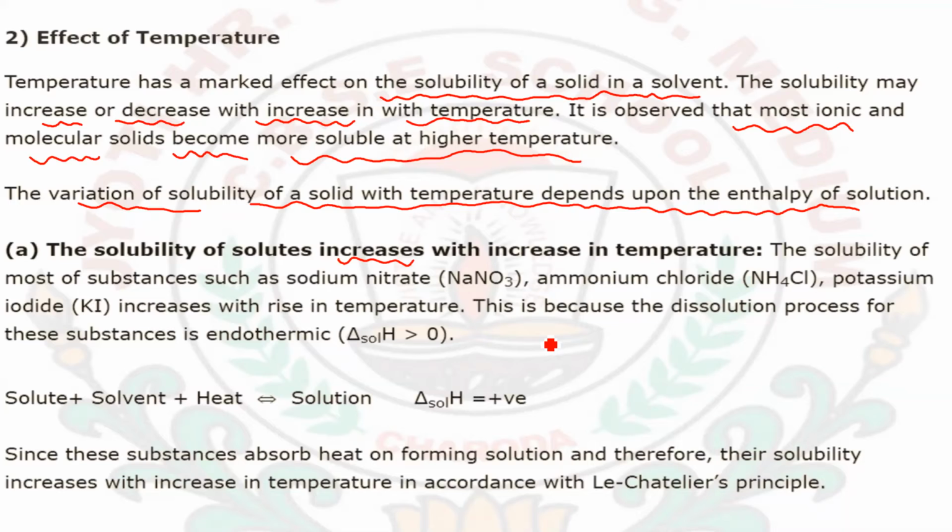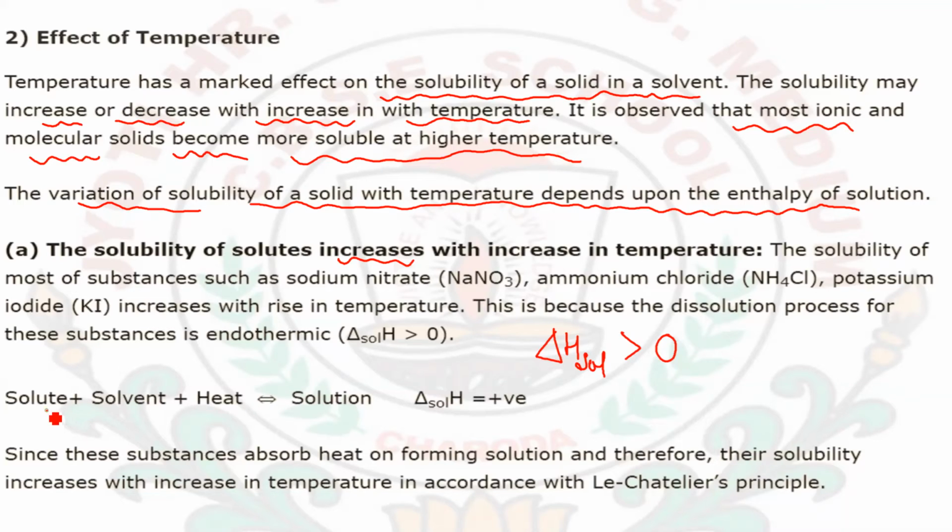Here the enthalpy of solution, which I am denoting by del H sol, is greater than zero, and hence when the temperature is increased, the dissolution process will also increase. It is an endothermic process.